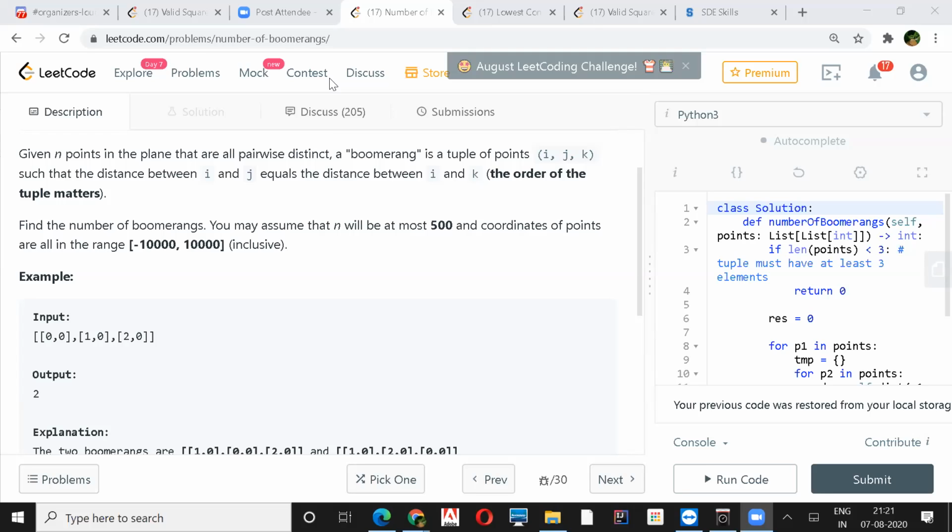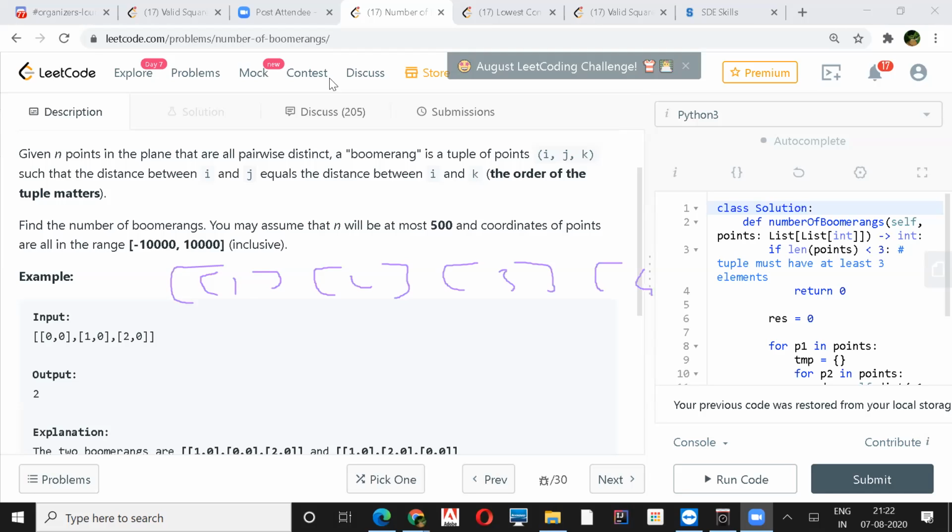Yeah. My first loop would be representative of this i element as given in the description, and then I will look for the equidistant coordinates from that i coordinate. Let me see an example. If I just write some random points, so 1, then 2, 3, and maybe just 4.